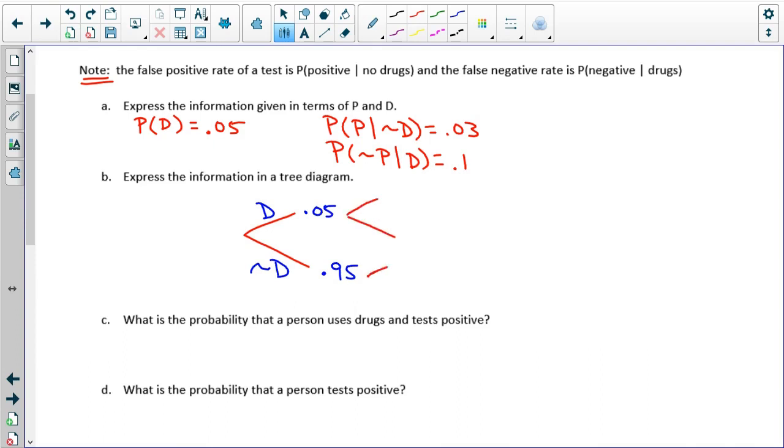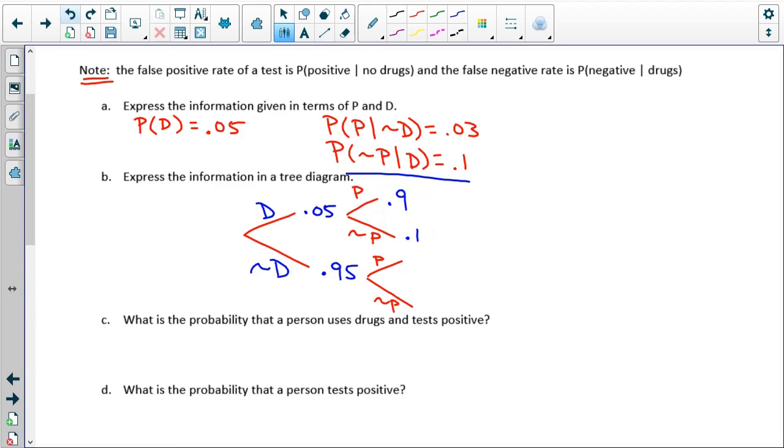Now our diagram continues. So the probability that someone gets a positive test, given that they use drugs, is going to be 0.97. Probability that they, no, wait a minute, that's not true at all. Because the thing that I actually know is the probability that I get a not positive test given that they use drugs. That's 0.1. So that means the probability of a positive test given that they use drugs is 0.9. Because these two things have to add up to 1.